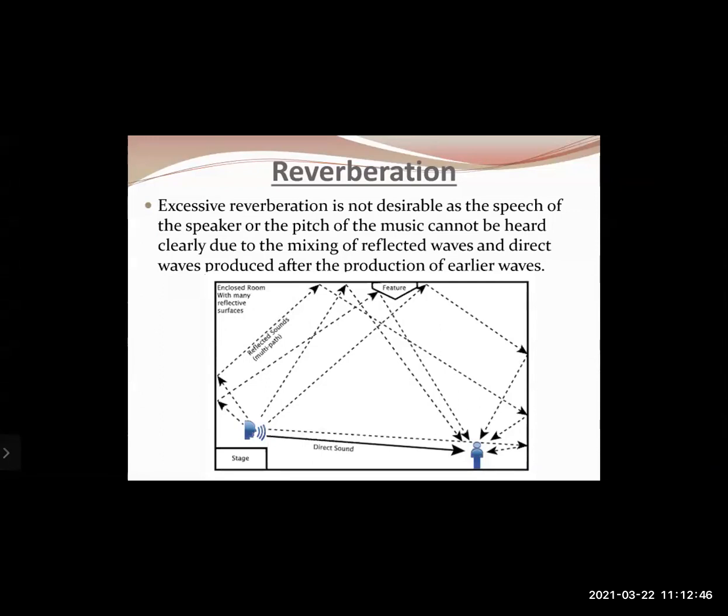Wood will absorb some sound waves. If in the same room there are a lot of curtains, those curtains will also absorb the sound waves, right? And reverberation will not take place. So if you have ever visited an auditorium or a movie theater, when you enter, you observe first of all the seats are so soft, right? The reason for those seats to be so soft is to reduce the reverberation by absorbing the sound waves.